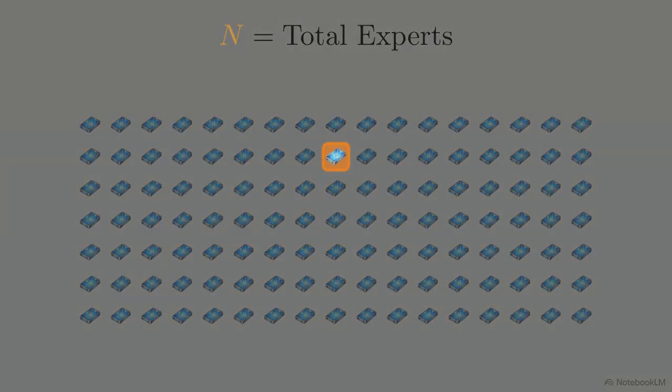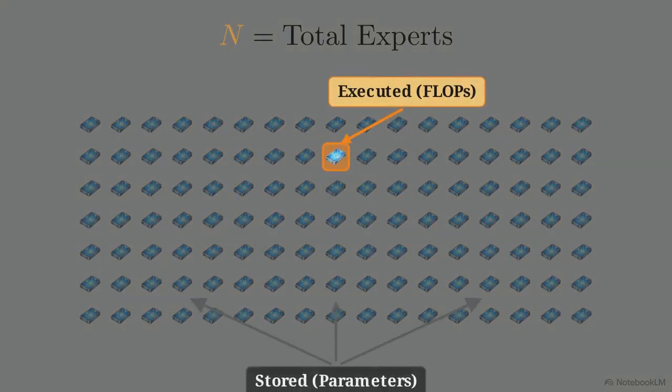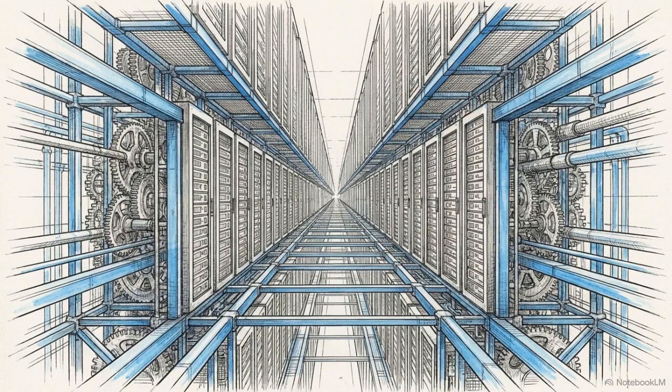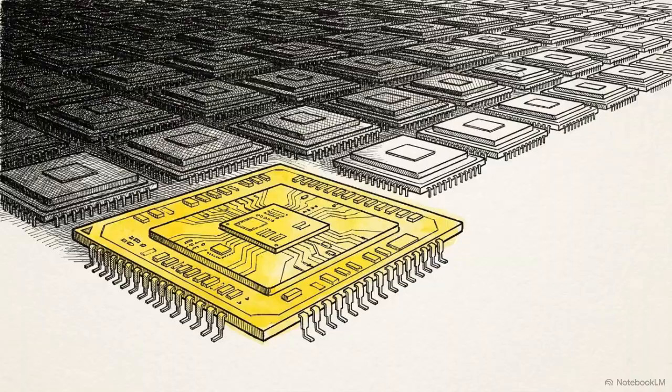For any given token passing through the network, 99% of the model's parameters are strictly stored in memory, not executed in active compute. According to the original scaling results, this architecture allows the model to reach 1 trillion parameters while keeping its active per token flops roughly equivalent to a vastly smaller dense model.